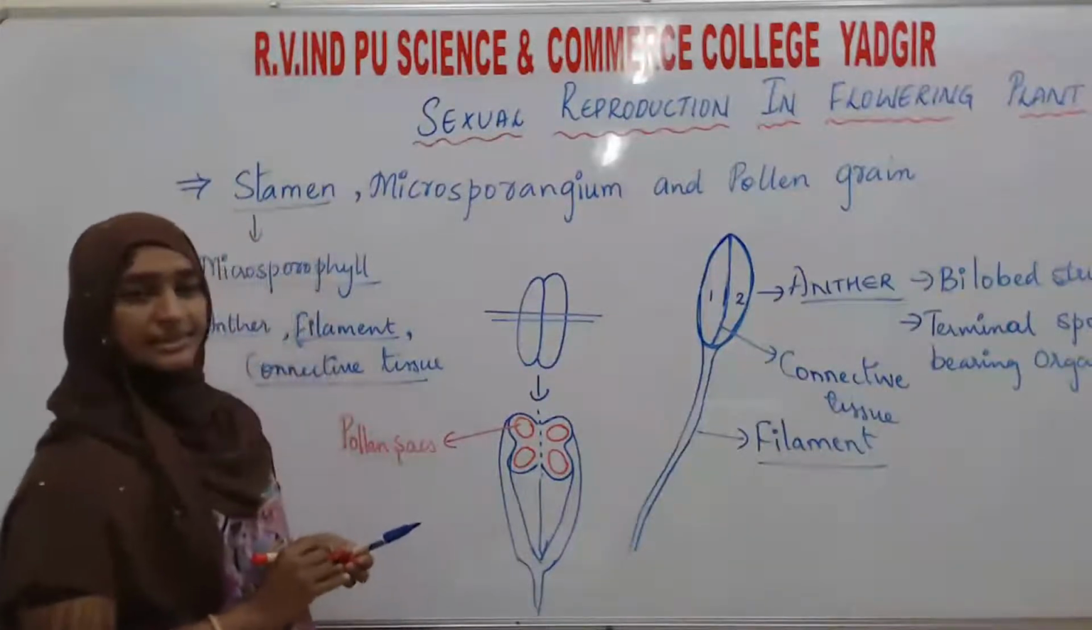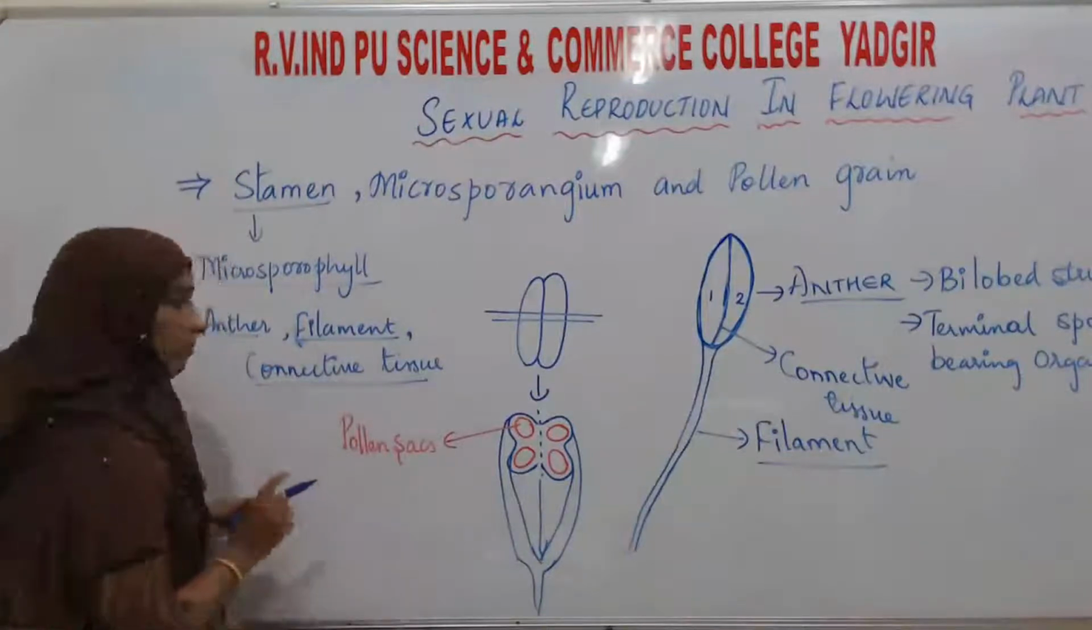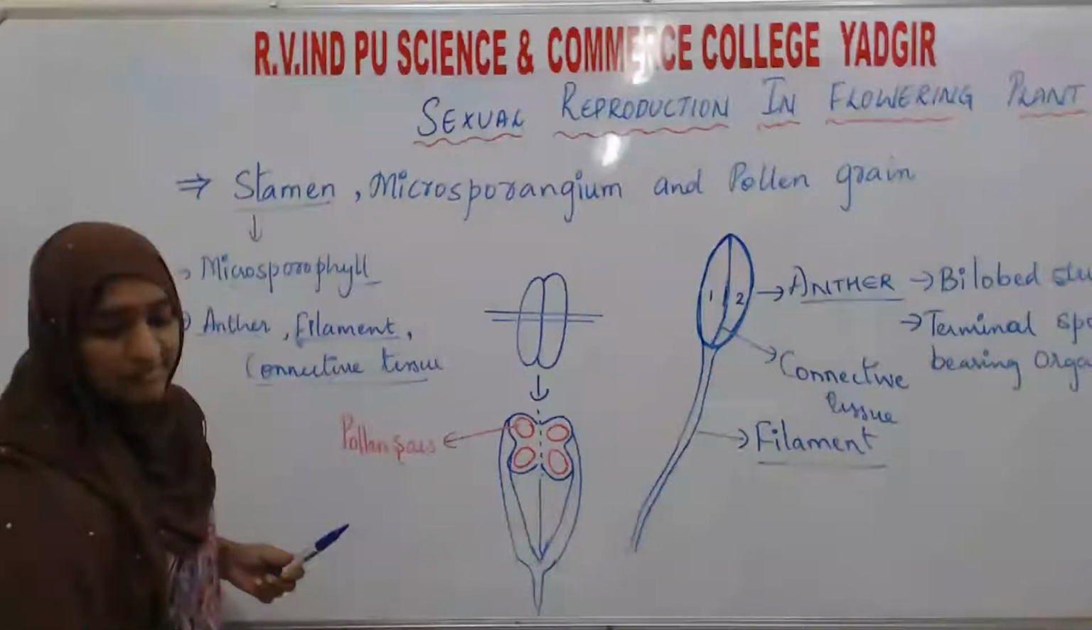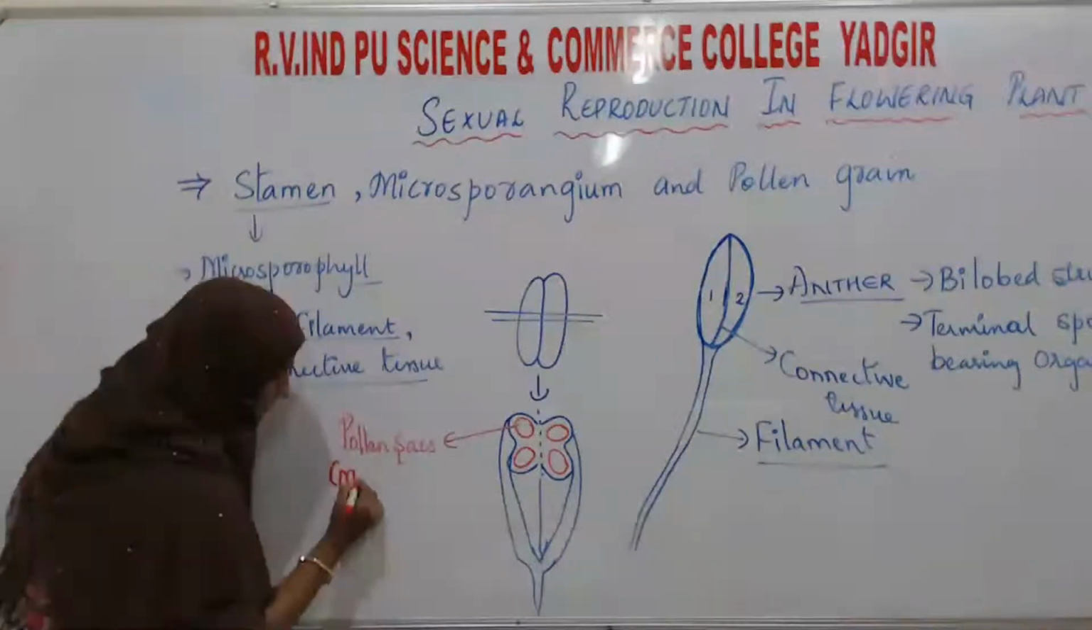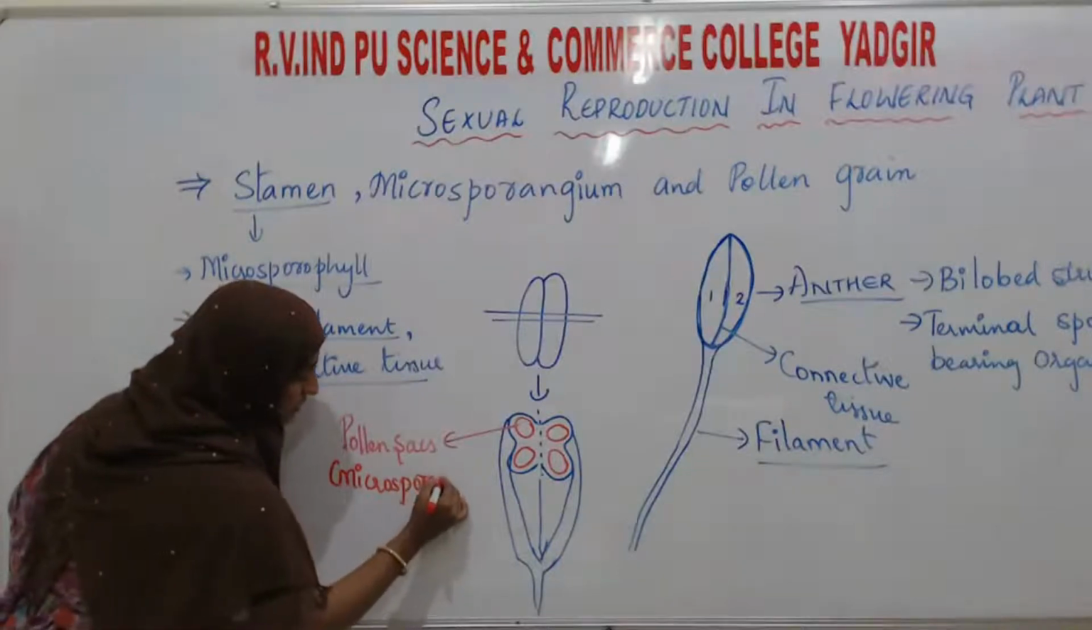What is it known as? It is known as the pollen sacs. One more name for this pollen sac is microsporangia. Microsporangia.